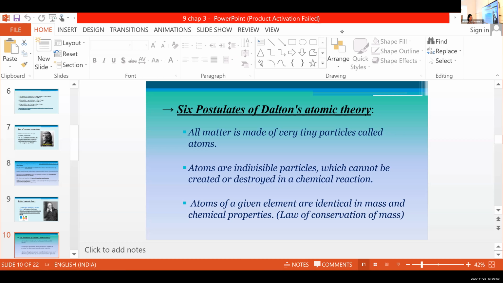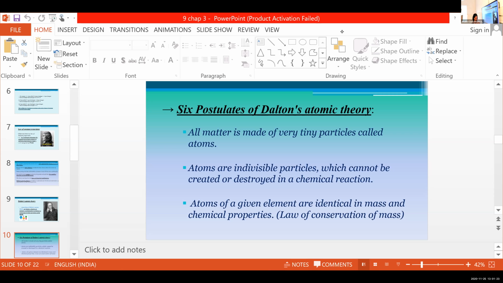Suggestions or points, main points related to Dalton's atomic theory. Revu, can you read the first point? All matter is made of very tiny particles called atoms.